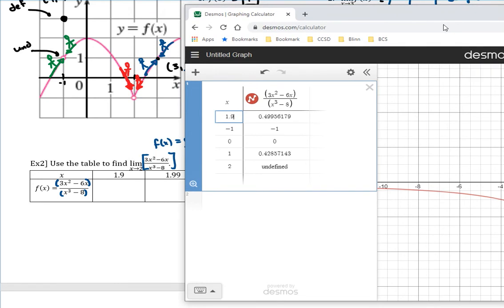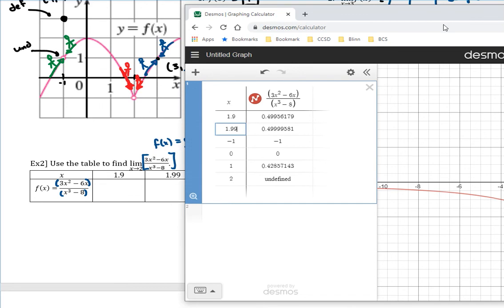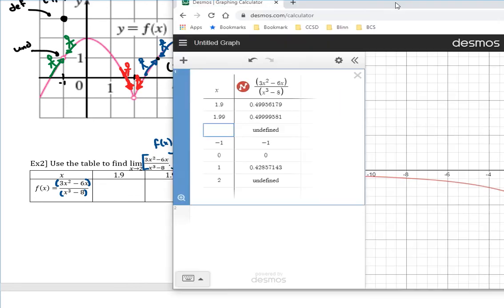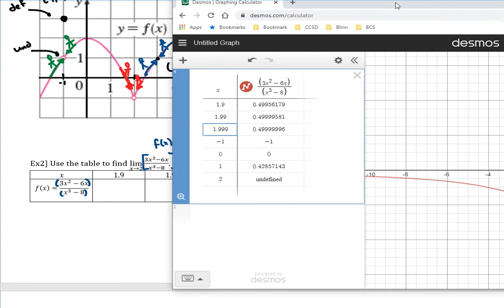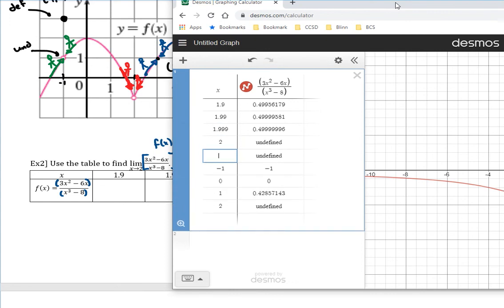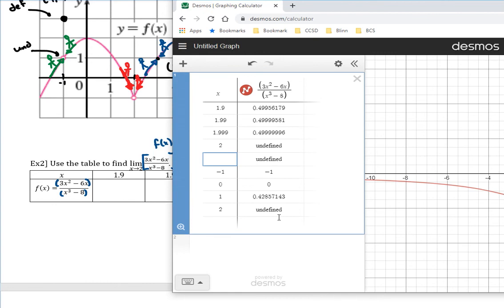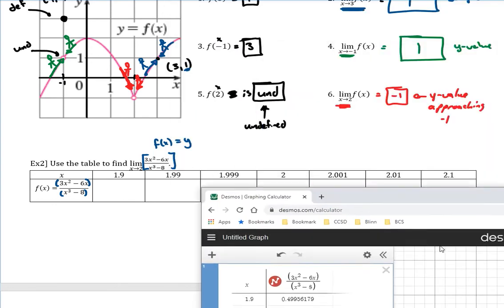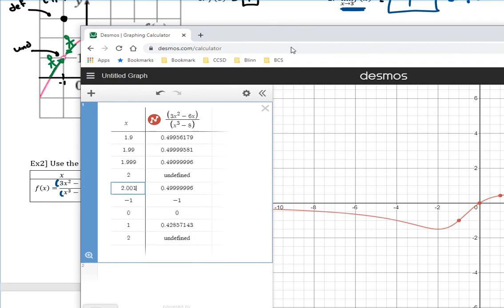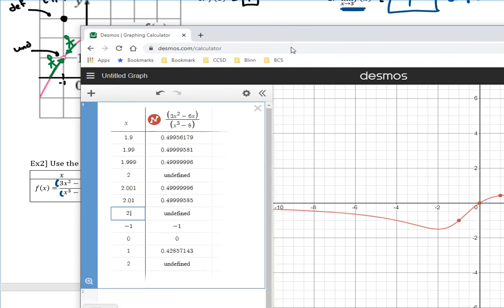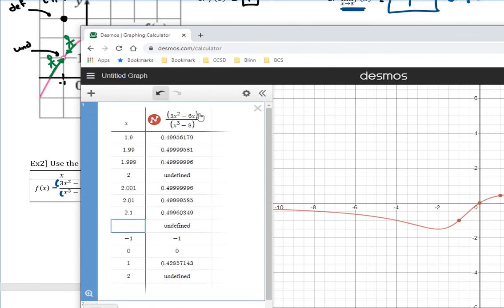So I've got 1.9, enter, and then 1.99, enter, and then 1.999, enter, and then it said to use 2, which is undefined because notice if you were to plug 2 into the denominator, you would have 8 minus 8, which is 0, so you can't divide by 0. Again, this limit we're trying to find is where x is close to 2. Okay, and then let's plug in those other ones, the 2.001, enter, 2.01, and 2.1.